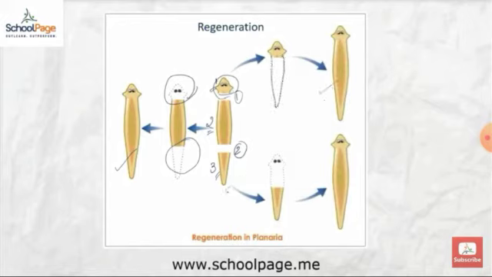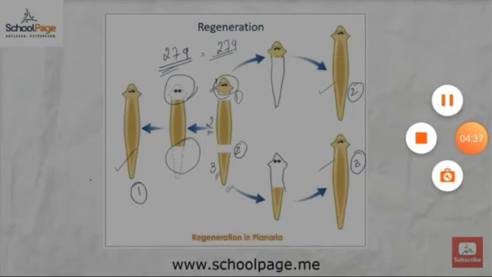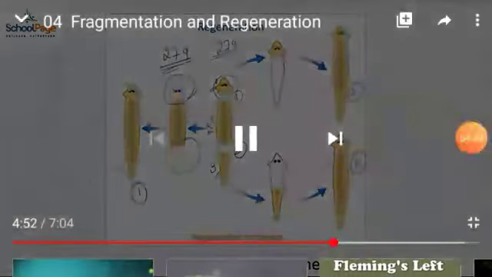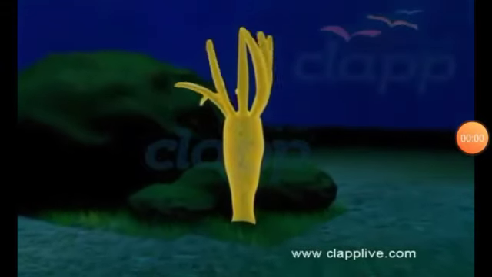Here one experiment was performed that we are going to see. In that, the planaria was cut into 279 pieces, and all these 279 pieces developed as new organisms, meaning 279 planarias.